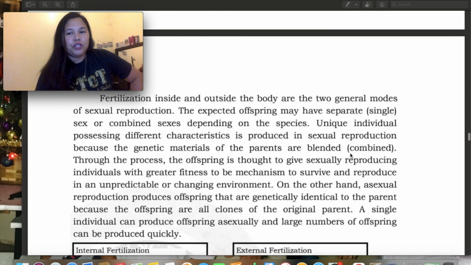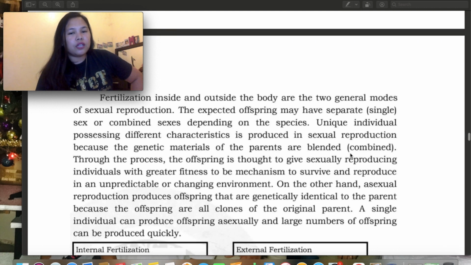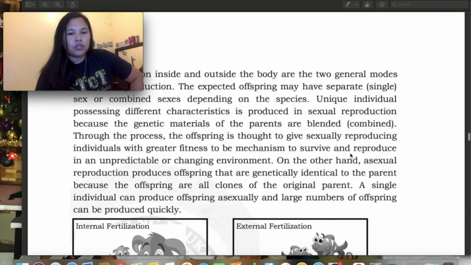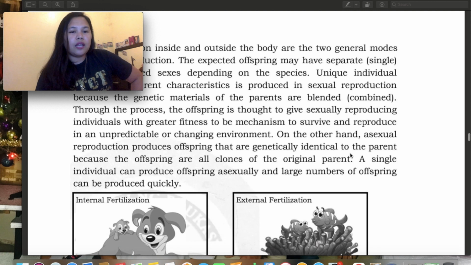Unique individuals possessing different characteristics are produced in sexual reproduction because the genetic materials of the parents are blended or combined. Through this process, the offspring gives sexually reproducing individuals greater fitness, a mechanism to survive and reproduce in an unpredictable or changing environment.